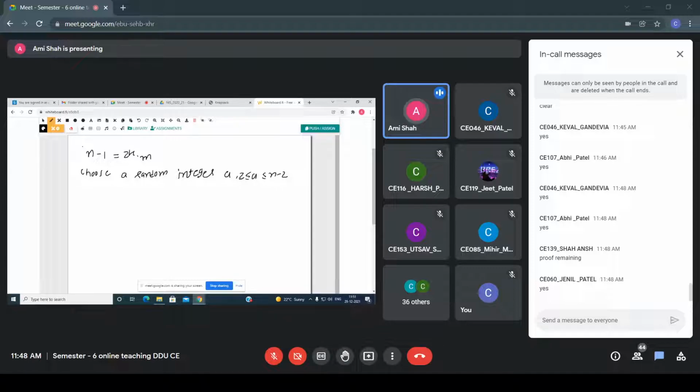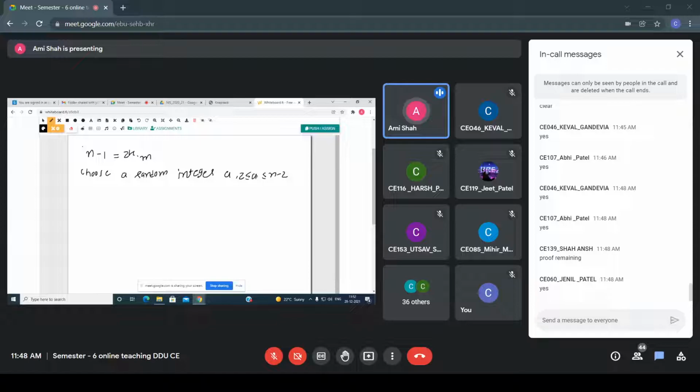If in every case the algorithm says prime, then the number is prime. But suppose the first, second, third and fourth times the algorithm says prime, but the fifth time it says composite, then I can say it is composite. In Miller-Rabin, it works in that way.